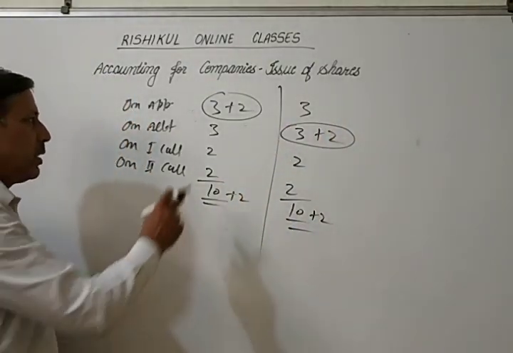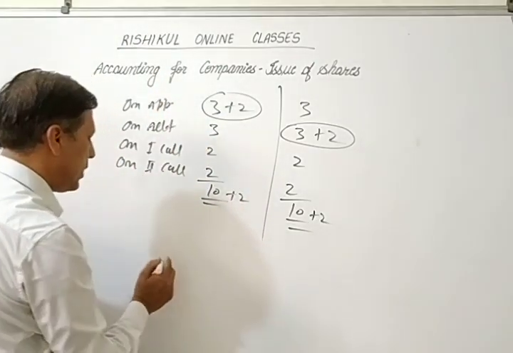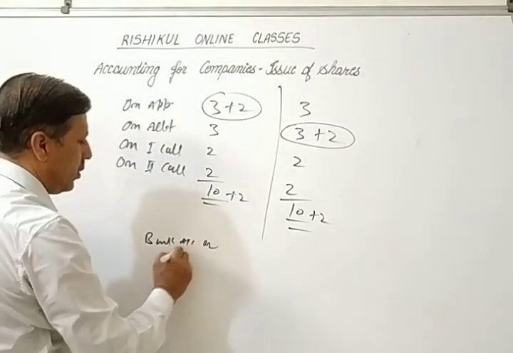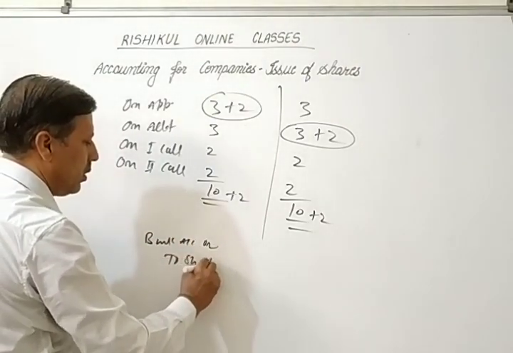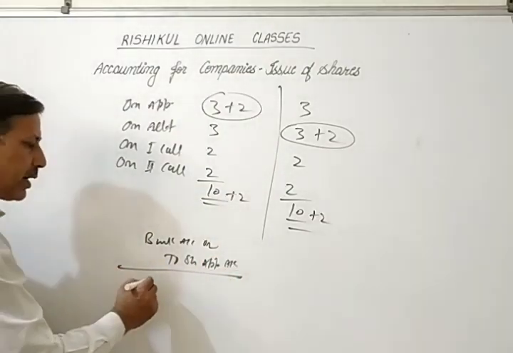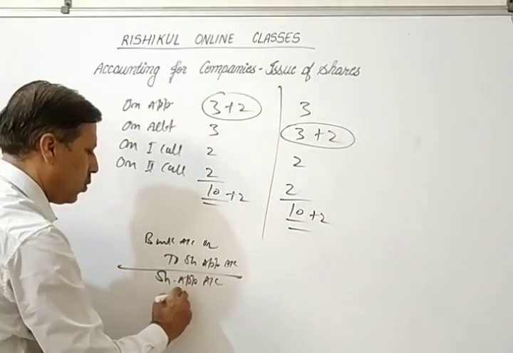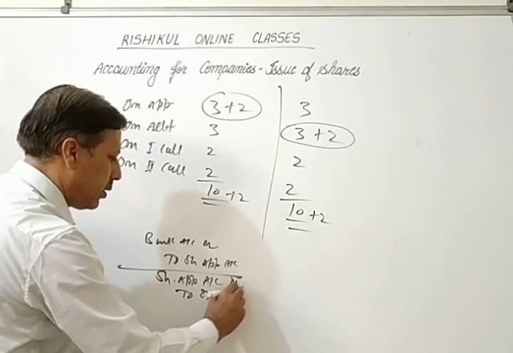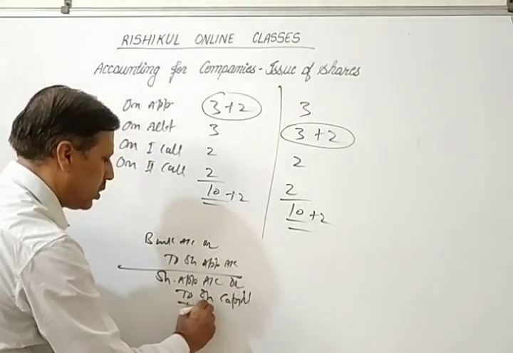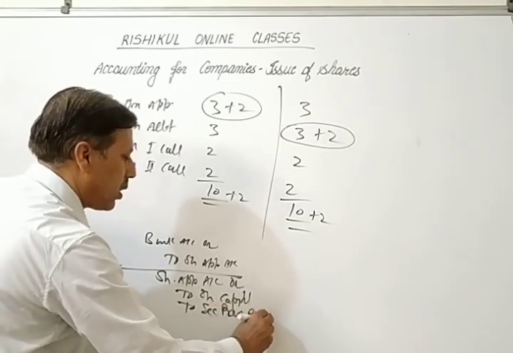Okay, first I want to tell you how you do the entry on application. First entry: bank account debit to share application account, simple. Next entry: share application account debit to share capital, to security premium reserve account, right?